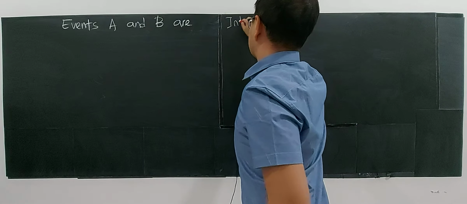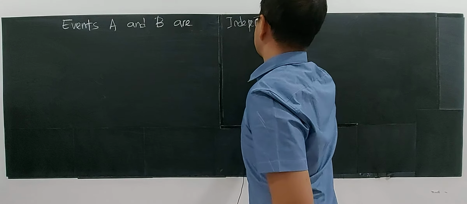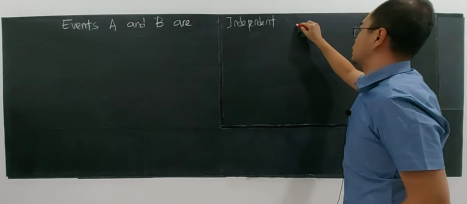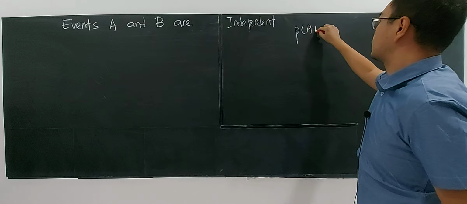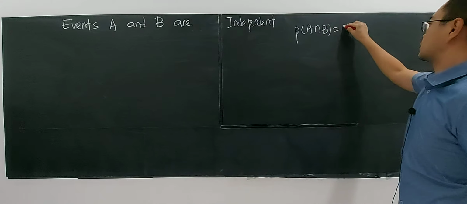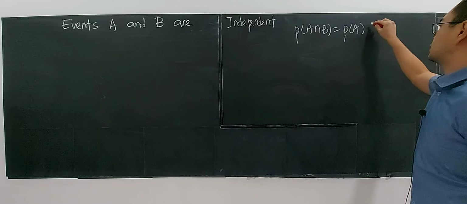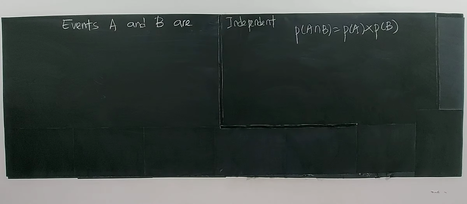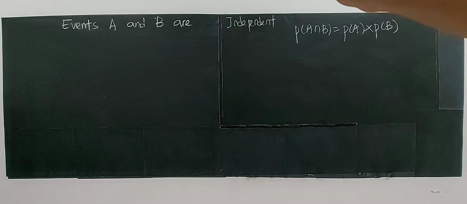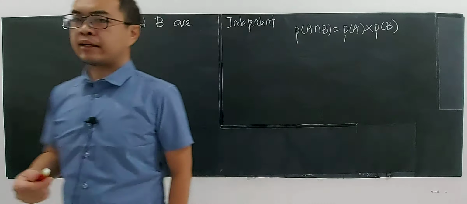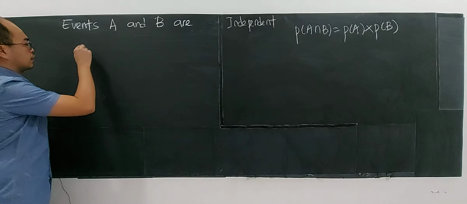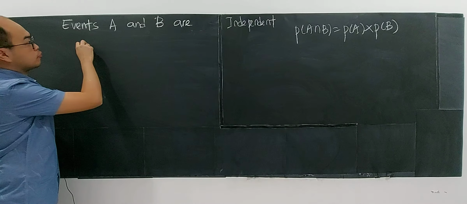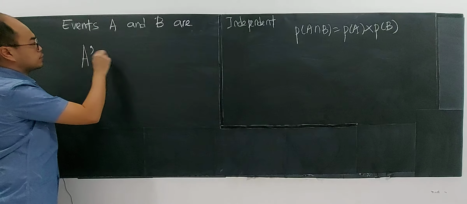If A and B are independent, they follow the multiplication rule, which means the probability of A intersecting B is the same as the multiplication of the individual probabilities of A and B. They will follow this rule if and only if these two events are independent. So what will it affect the independence of A prime and B prime?